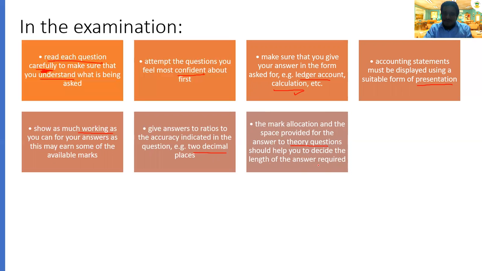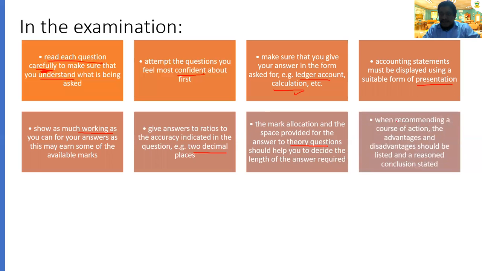If they ask for 2 marks, the lines will be like 2 or 3 lines only. You don't need to write too much. Or if they give you a 5 mark question, they may give you maybe 10 lines. So you don't need to write 20 lines. The space provided in the question paper is good enough. So you just answer according to the lines they give you.